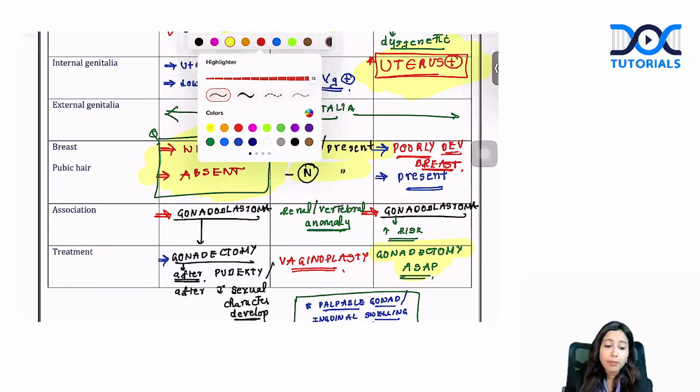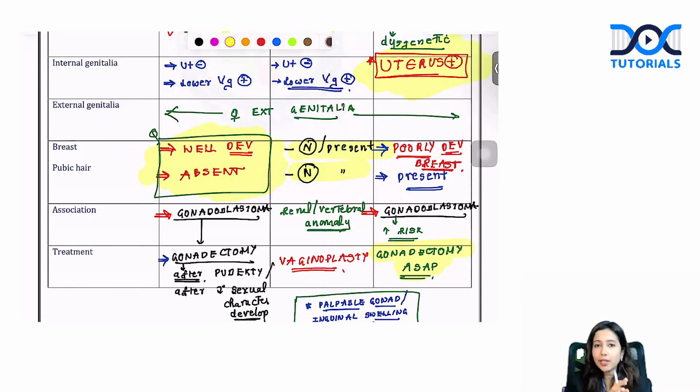Whereas both MRKH as well as androgen insensitivity syndrome will benefit from vaginoplasty. Previous year question, when do you do vaginoplasty? Usually we do this prior to sexual activity or prior to the marriage as such.